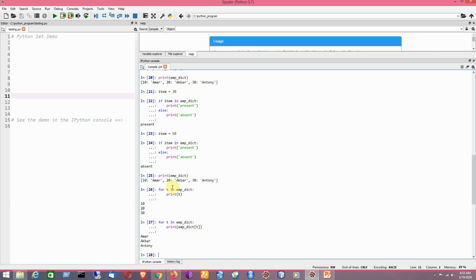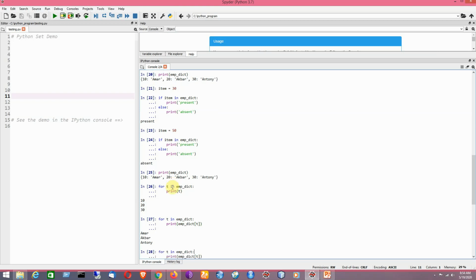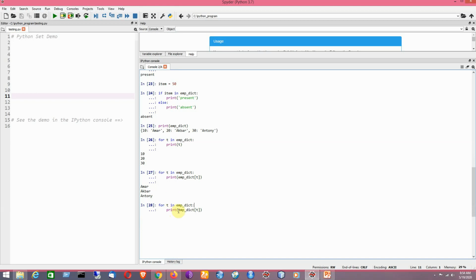Now I would like to print the keys and values at the same time. What is to be done? So I'll be writing here t comma emp underscore dict within third bracket t. That is, the key is t and the value is emp underscore dict within third bracket t. So in that way I can print the key and value at the same time. Okay, so that is shown over here. Okay, so that is the idea.